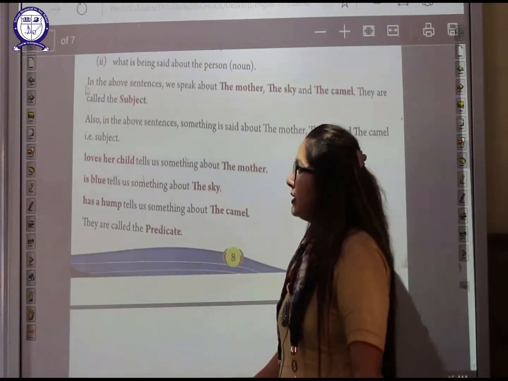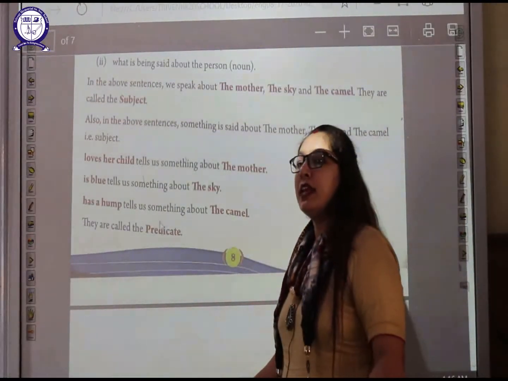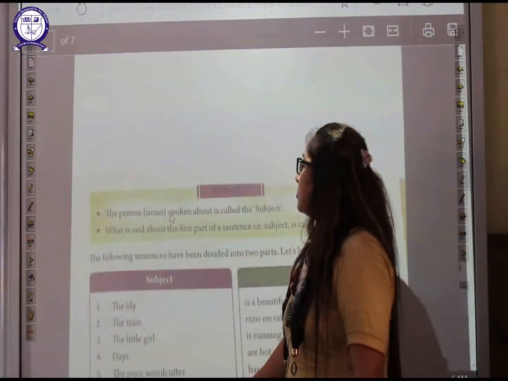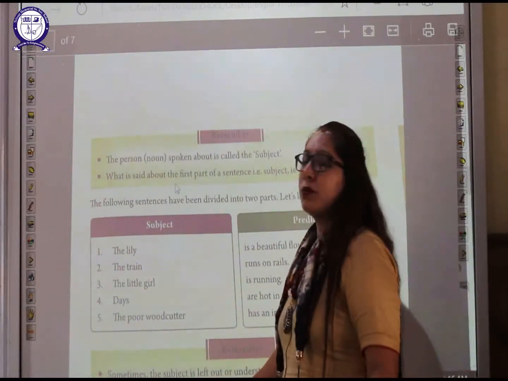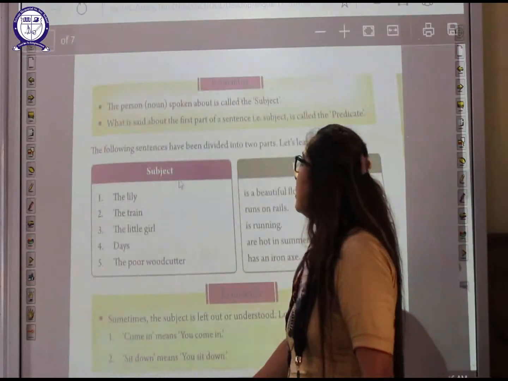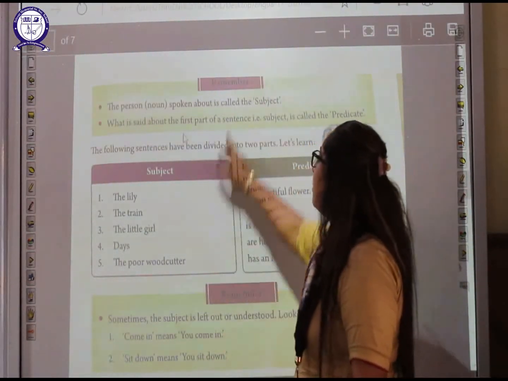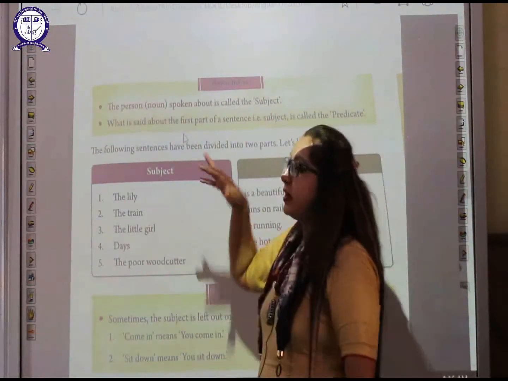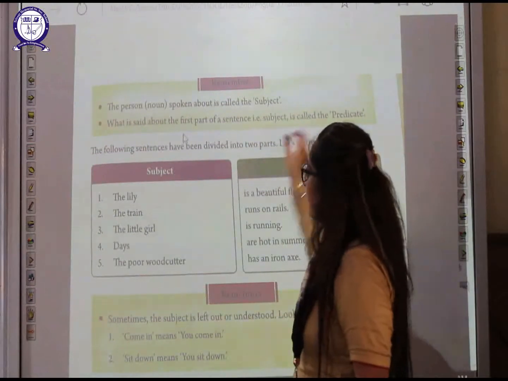The doing part is mentioned here. So the doing part is known as the predicate. So we'll remember what we have done recently, what we have done before, students. Points to remember: the person spoken about is known as the subject. What is said about that person is known as the predicate.